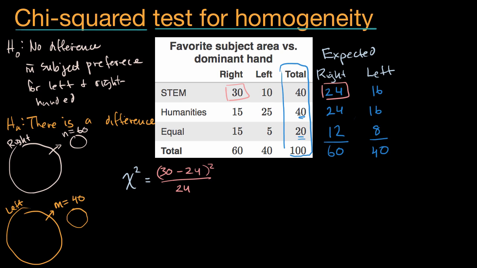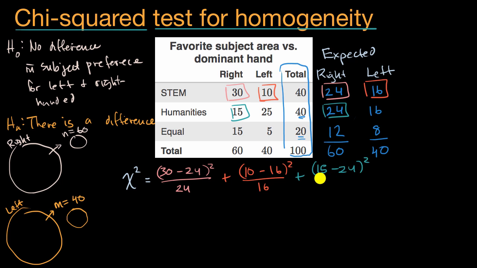Then plus 10 minus 16, squared, over expected 16. And then I'll look at that data point and that expected, and I would get 15 minus 24, squared, over expected 24.